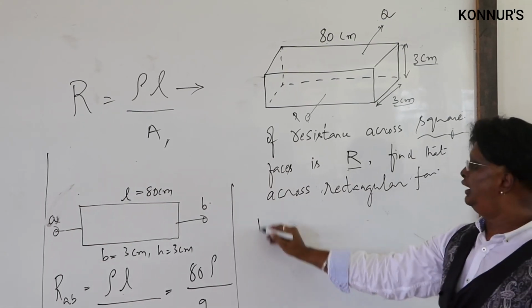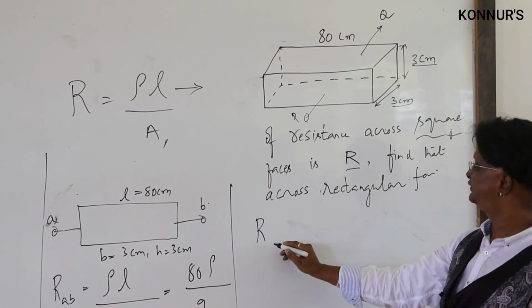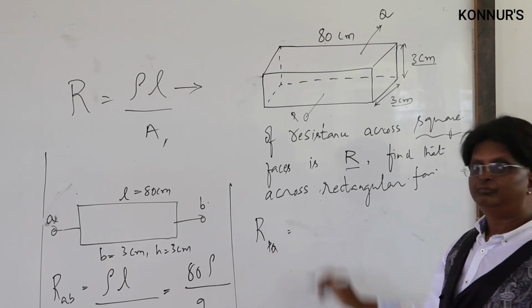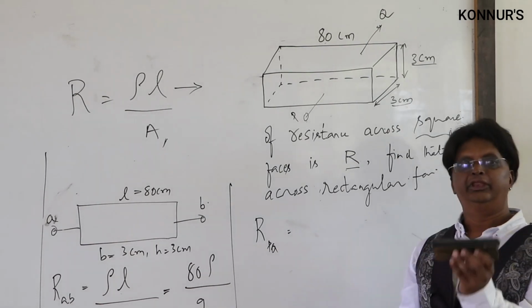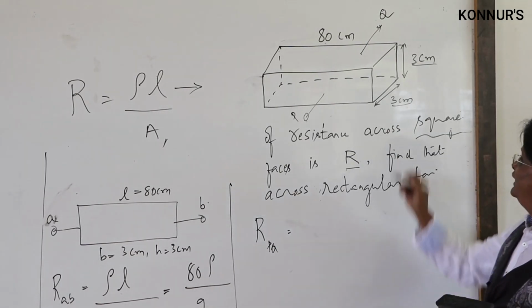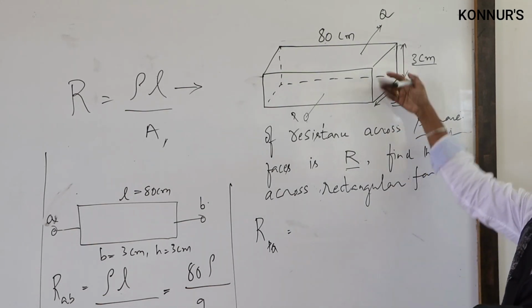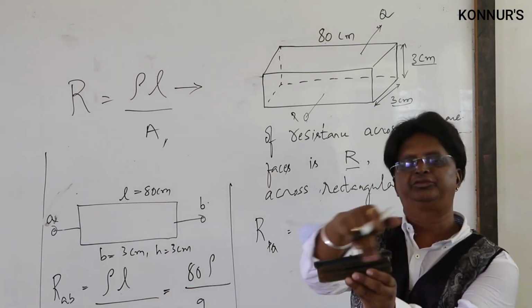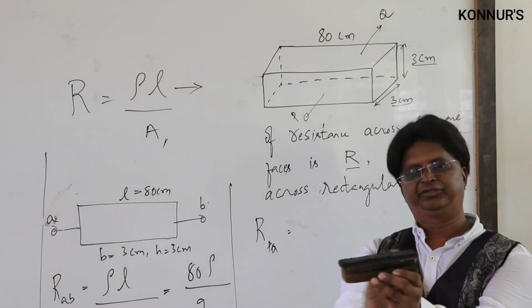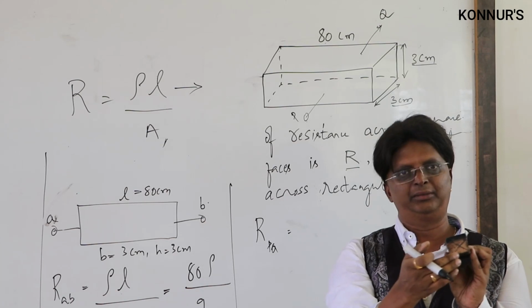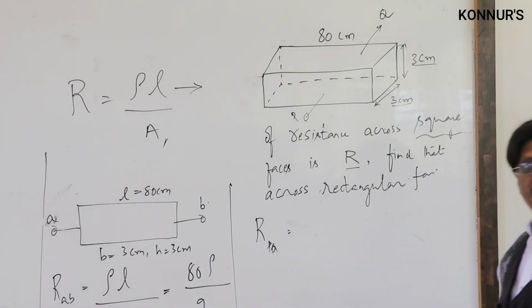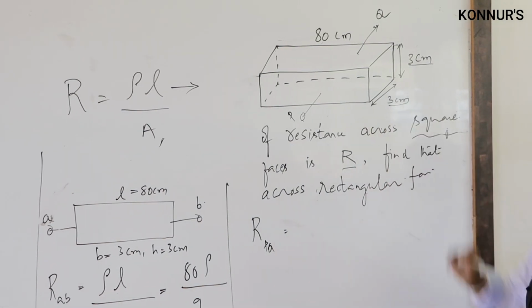Therefore, now what is the resistance R across PQ? When I am taking such a case, what is the length? Length is nothing but 3 centimeter, not 80 centimeter, because it is between these rectangular faces, right? This one is one rectangular face, and this is the opposite face, and this is the dimension which is the length between them. Look at the geometry, given to be 3 centimeter.